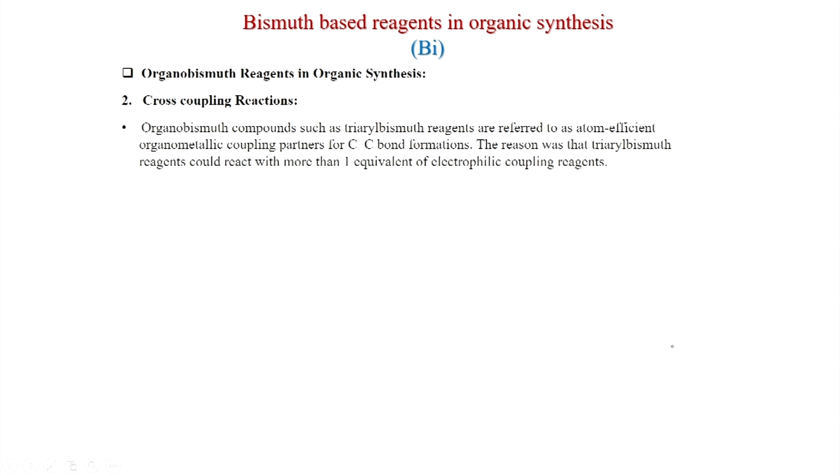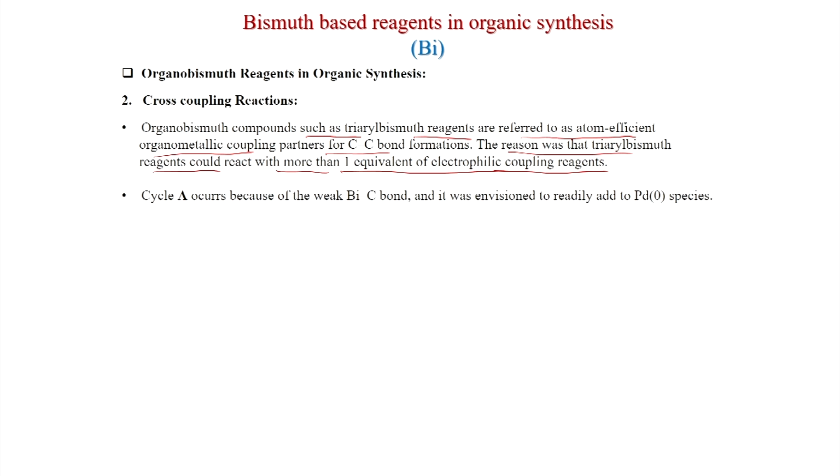Now, we will see the cross coupling reaction. Organobismuth reagents can also be used in cross coupling reactions like tin components. Organobismuth compounds such as triaryl bismuth reagents are referred to as atom efficient organometallic coupling partners for CC bond formation. The reason was that triaryl bismuth reagents could react with more than one equivalent of electrophilic coupling reagents. This is very important,